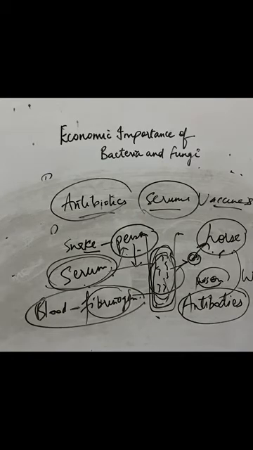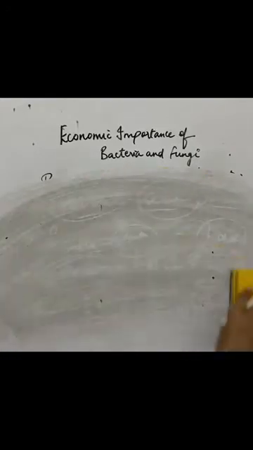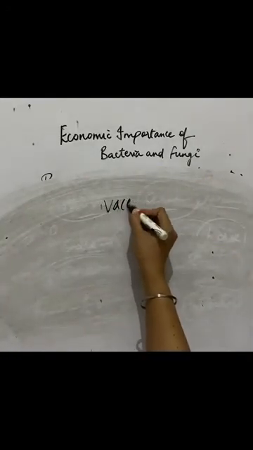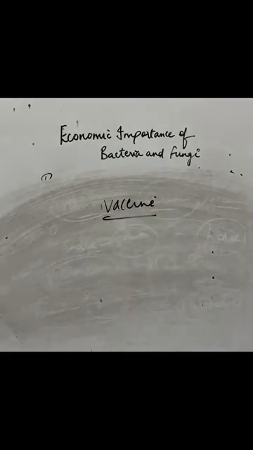Similarly, vaccines are prepared. Remember vaccines, we are now even in the case of corona, the vaccines are being prepared. So what happens in the case of vaccination? Whatever disease you want to get cured from, for example, you are vaccinated against, say, measles, typhoid.